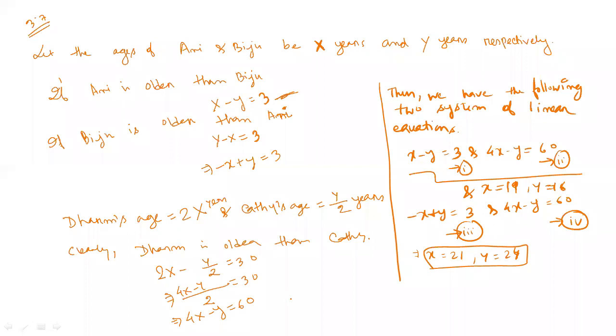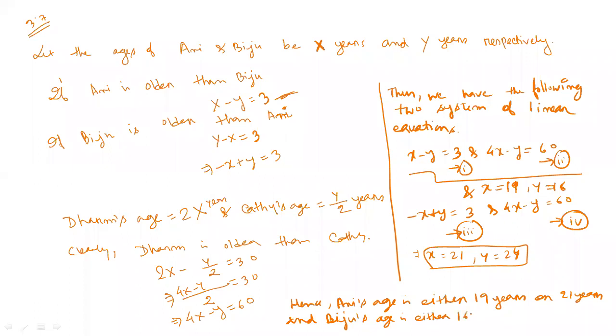Hence Oni's age is either 19 years or 21 years, and Biju's age is either 16 years or 24 years.